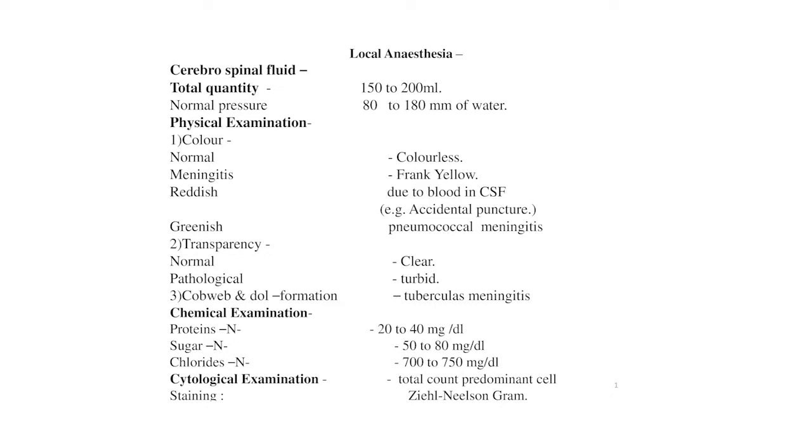Chemical examination: protein is 20 to 40 mg per deciliter. Sugar is normally 50 to 80 mg per deciliter. Chlorides are normally 700 to 750 mg per deciliter. Cytological examination: total count and predominant cell. Staining used is Ziehl-Neelsen and Gram staining.